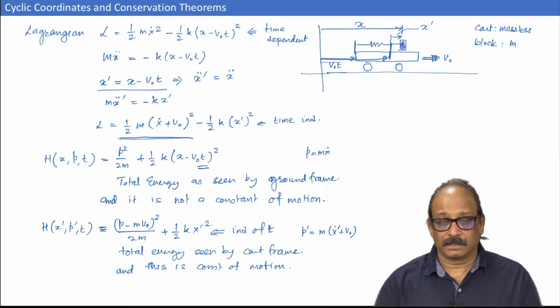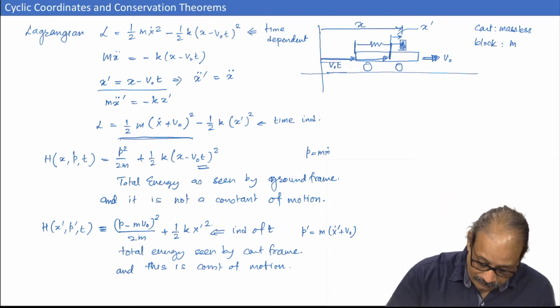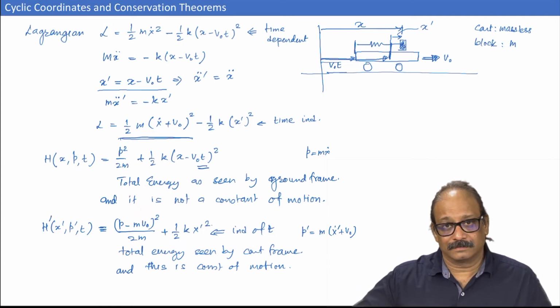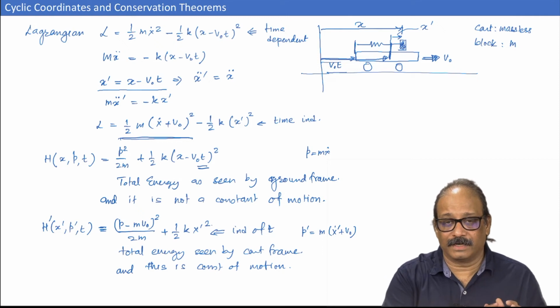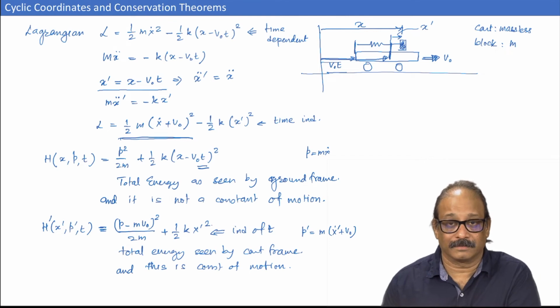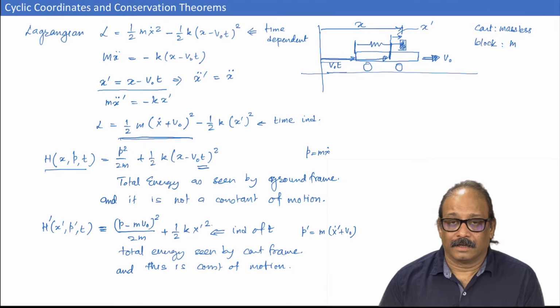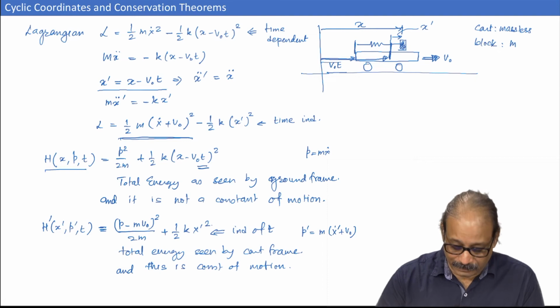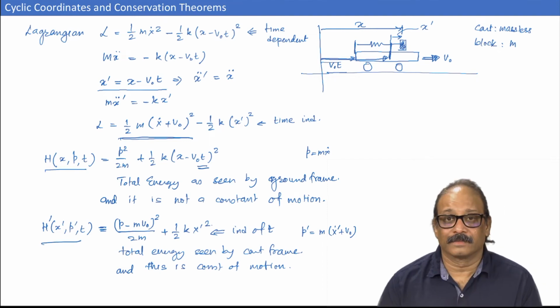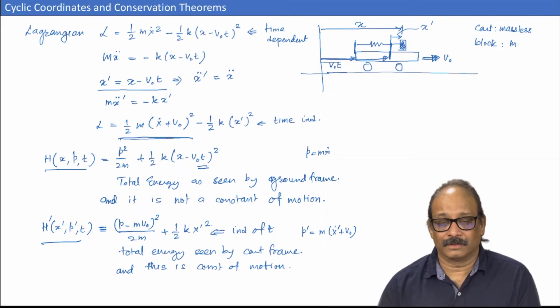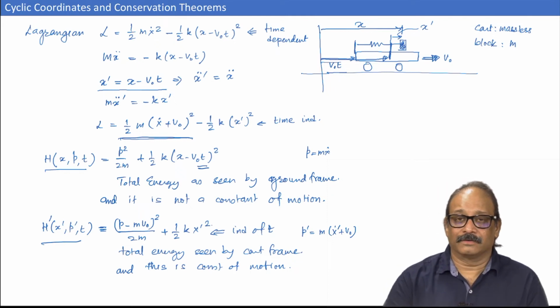Okay. So, this clearly illustrates, look at this, I would like to now mark this as H prime. See, the Lagrangian keeps its value when you go from one coordinate system to another coordinate system. Now, the Hamiltonian, look, this Hamiltonian here is not a constant of time, it changes with time, while this Hamiltonian here is constant in time. So, there is no way these two quantities are going to be the same or equal.